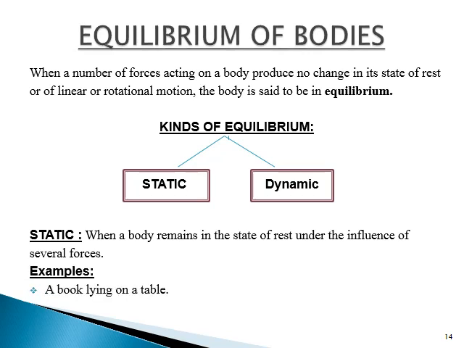Equilibrium of bodies. When a number of forces acting on a body produce no change in its state of rest or of linear or rotational motion, the body is said to be in equilibrium. Kinds of equilibrium: static and dynamic. Static: when a body remains in the state of rest under the influence of several forces. Example, a book lying on a table.